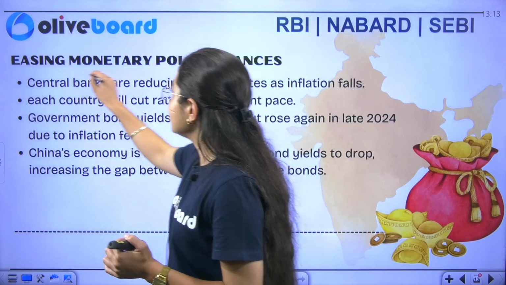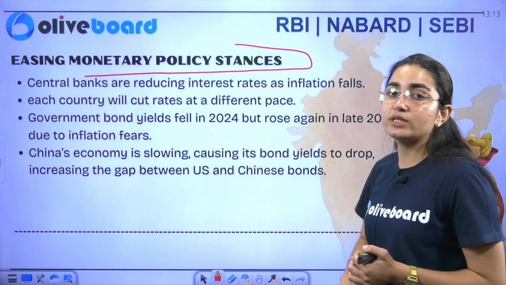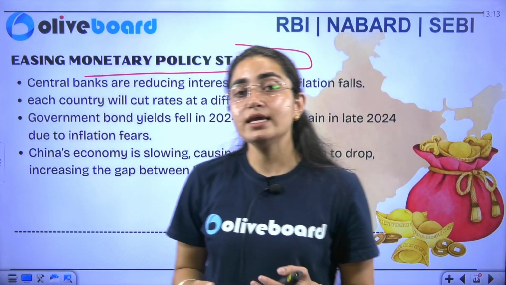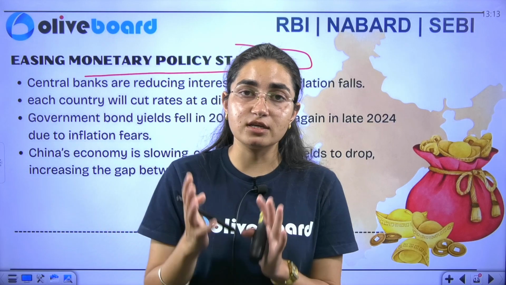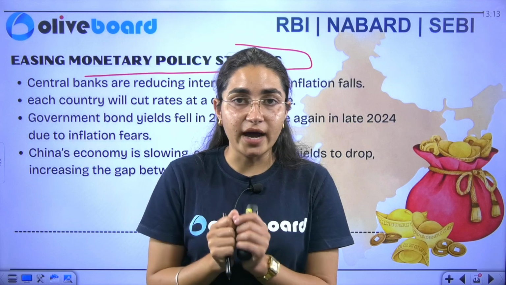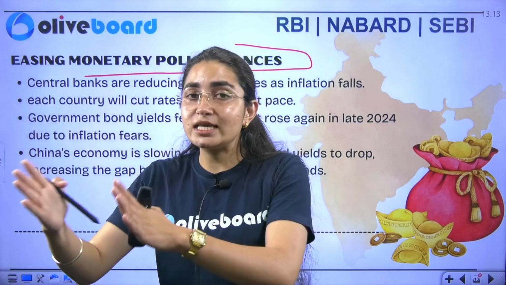Similarly, if I talk about easing monetary policy stances, I told you that at the time of COVID-19, central banks increased the supply of money in the economy so that economies could survive. People had a lot of money in their hands, but it gave rise to inflation.